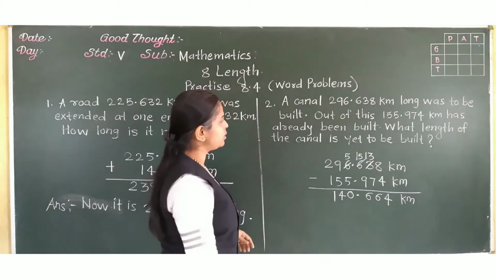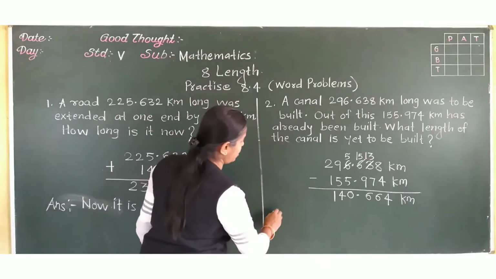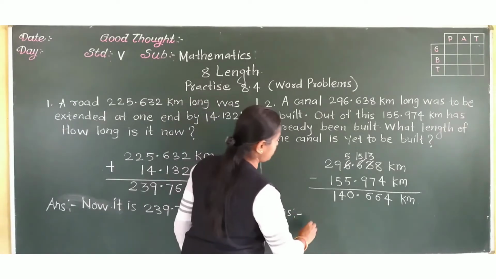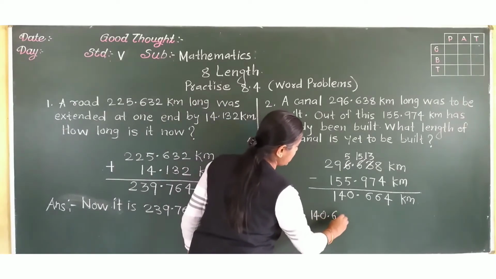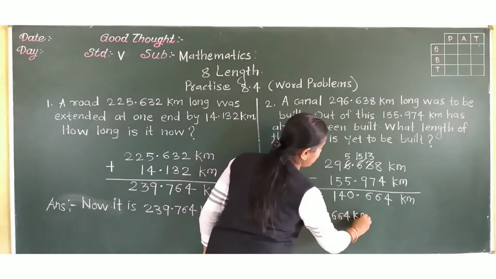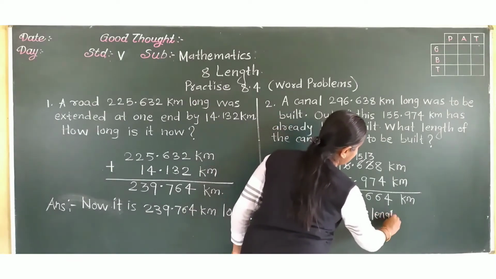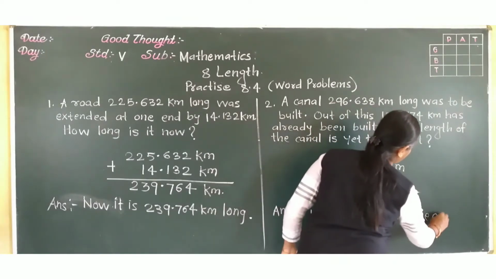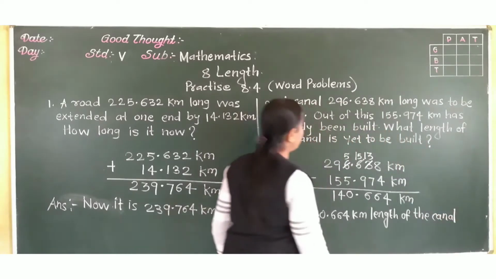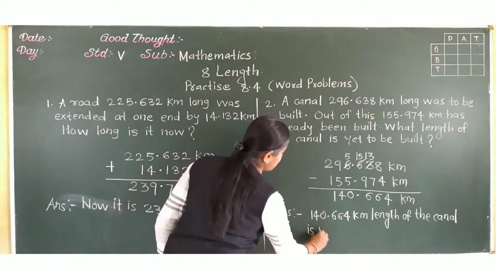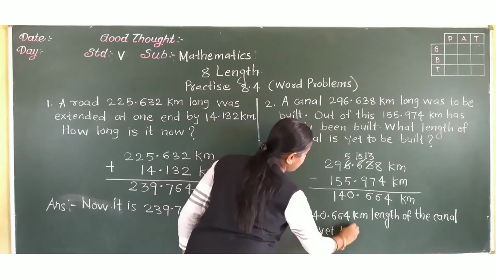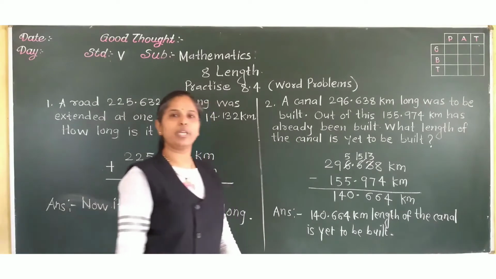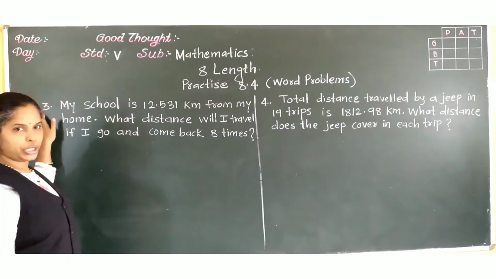140.664 km is yet to be built. So how to write the answer? 140.664 km length of the canal is yet to be built. Okay. Now question number 3.